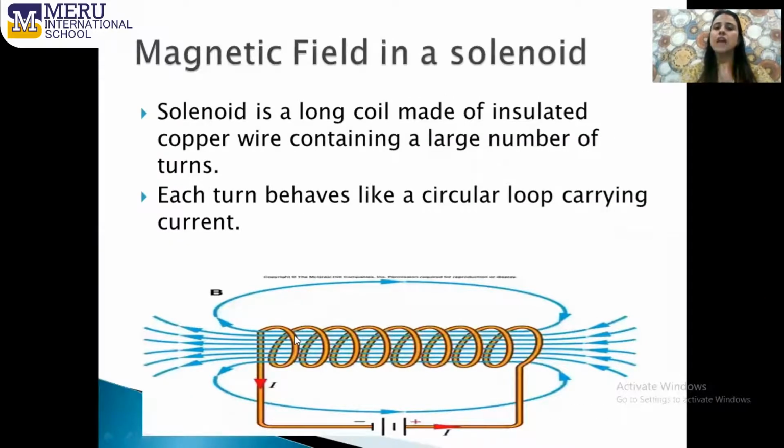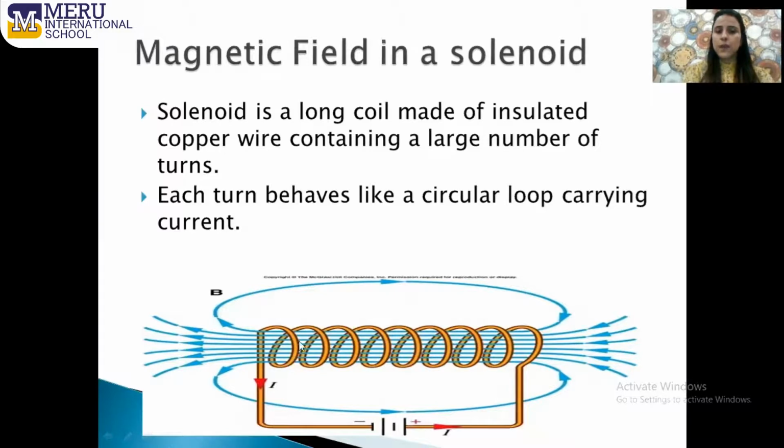Now, the last shape of the conductor is the solenoid. Now, what is a solenoid? A solenoid is a long coil made up of insulated copper wire containing a large number of turns like this. Now, the question is, why is it made up of copper wire? Because copper is a conductor, a material which offers very little resistance. That is what we need.